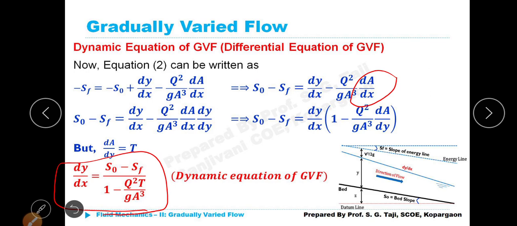Why we call it as differential equation? Because the magnitude of this is in the form of differentiation. That's why it is also called as differential equation. Is it clear? Or should I repeat?